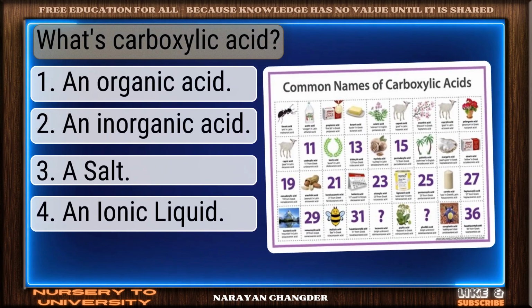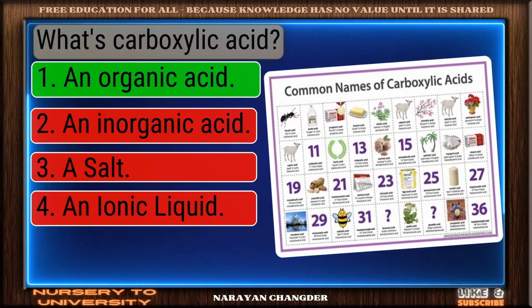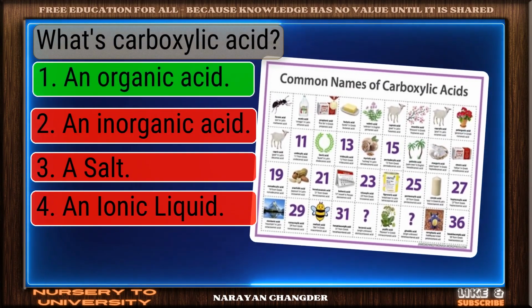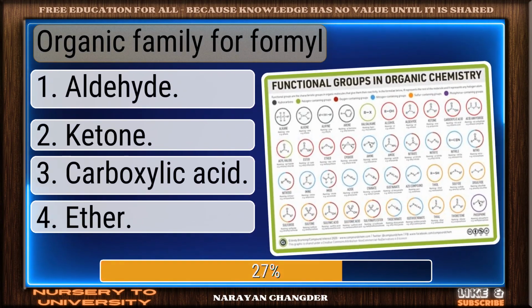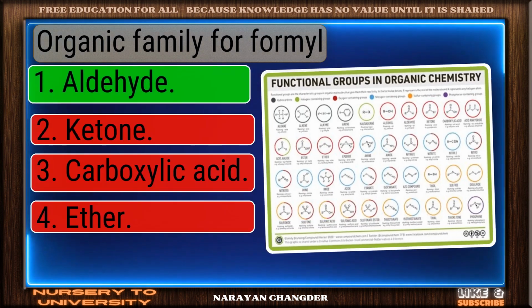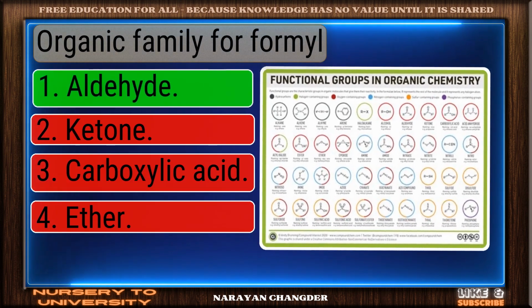What's carboxylic acid? You got it. Your choice, an organic acid, is right. Organic family for formal. Exactly. Aldehyde makes sense and it is the right choice.